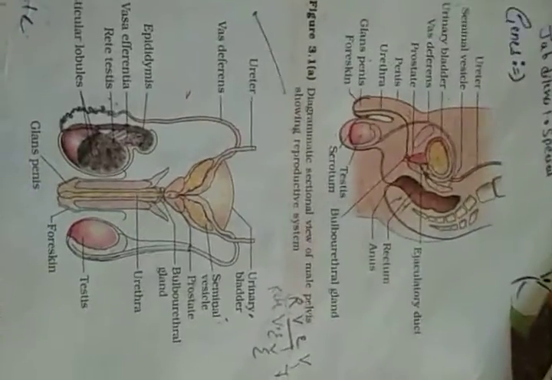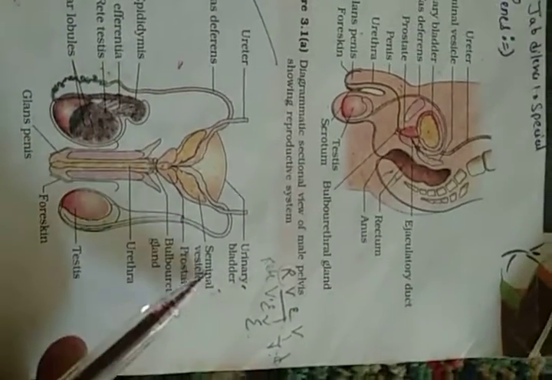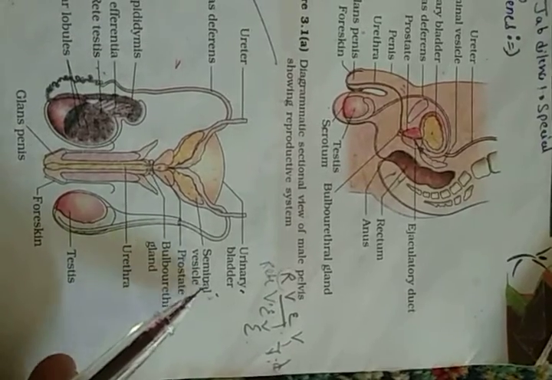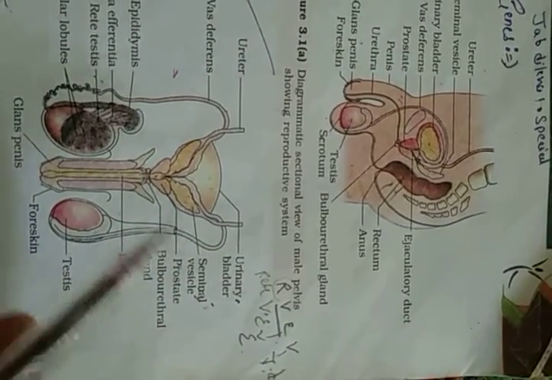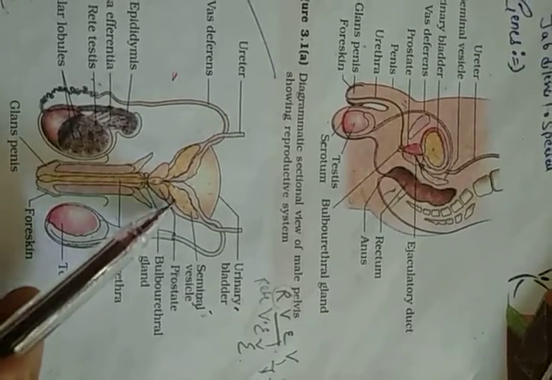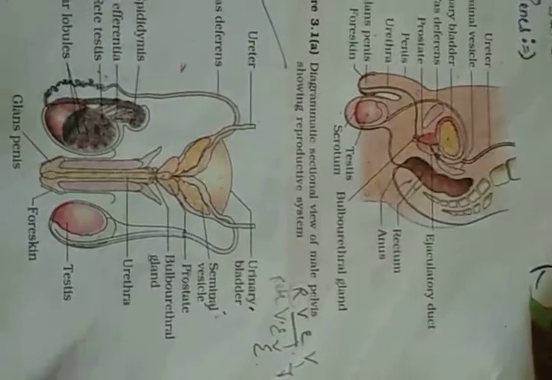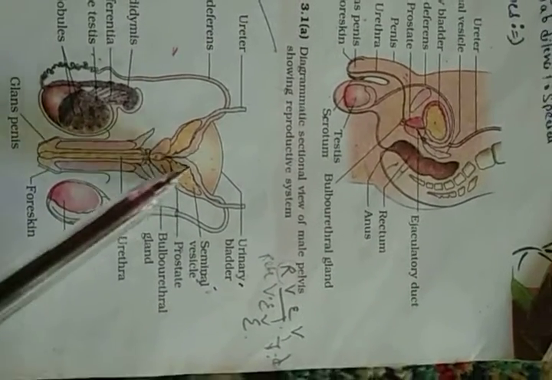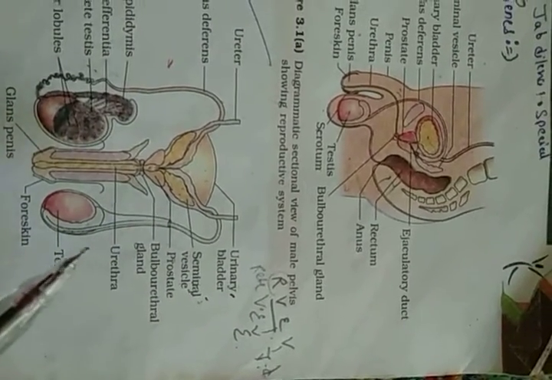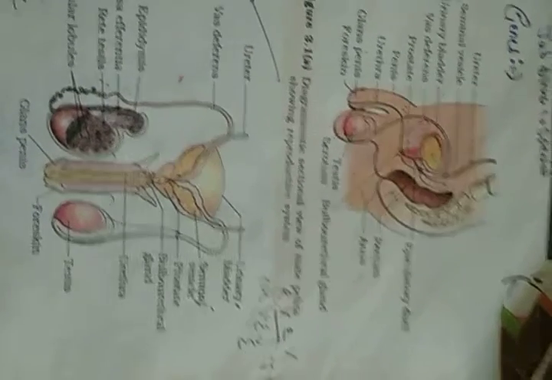So where do we have them? So let us have a look. Here you have one structure which is a gland called seminal vesicle. Where do we have the prostate gland? So this is the place where the prostate gland is. And where do we have the Cowper's gland? Below the prostate gland, there is a Cowper's gland. So we will talk about all of this in detail.